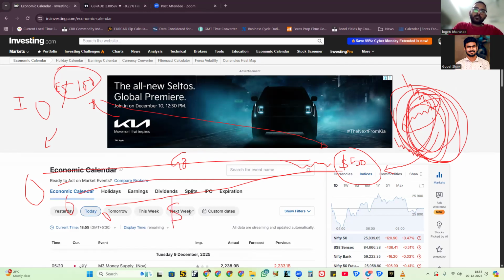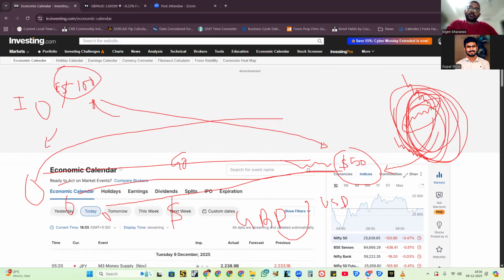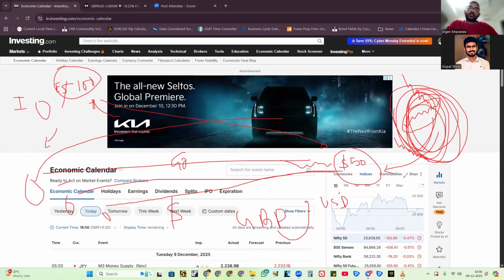Already the transaction happens in US dollars. Suppose GBP, pound, to Japan: the pound currency first has to be converted to USD, and then that USD is converted to the yen. So there is a mediator, an intermediator. That's why GBP/yen is a cross currency.